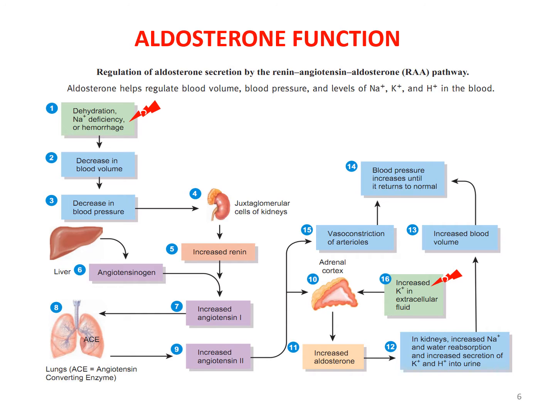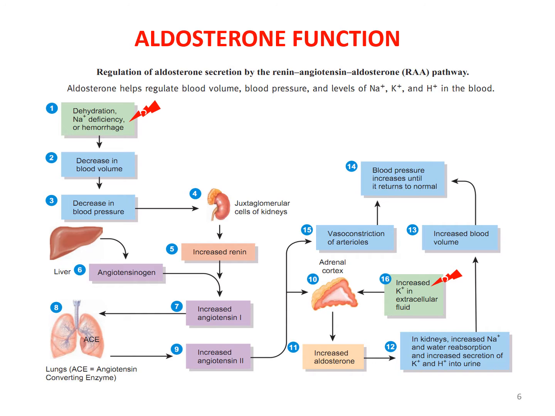This angiotensinogen is produced by the liver and circulates throughout the circulation. When passing through the lung capillaries, the angiotensin converting enzyme converts angiotensin 1 to angiotensin 2. The angiotensin converting enzyme is liberated from the endothelium of the lung capillaries.